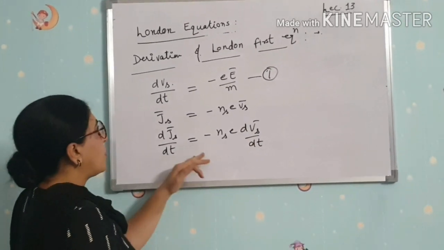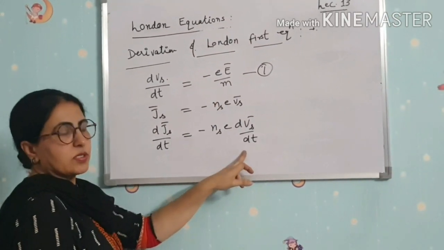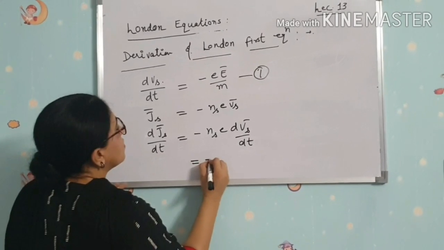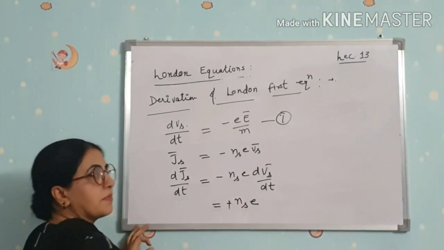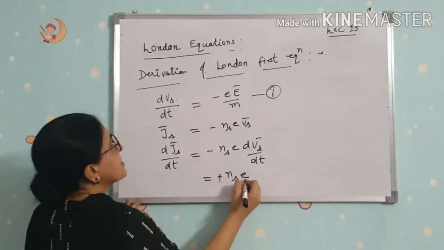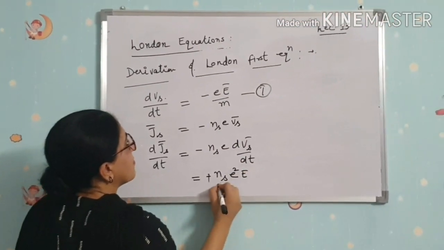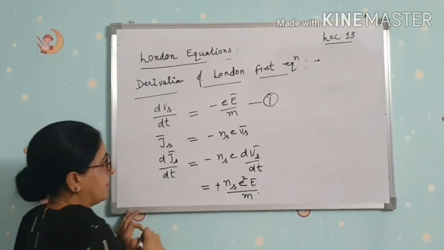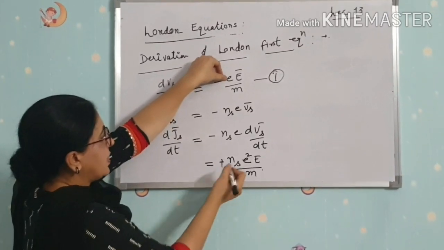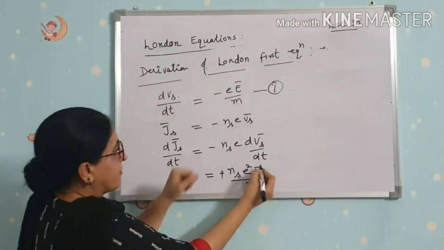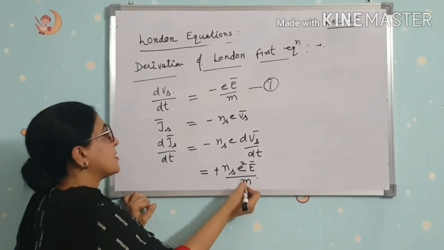Clear? Now put the value from equation number one in this equation. What you get? That is equal to minus ns e, minus of minus, plus minus ns e square E by m. Putting the value of this, e square E by m.